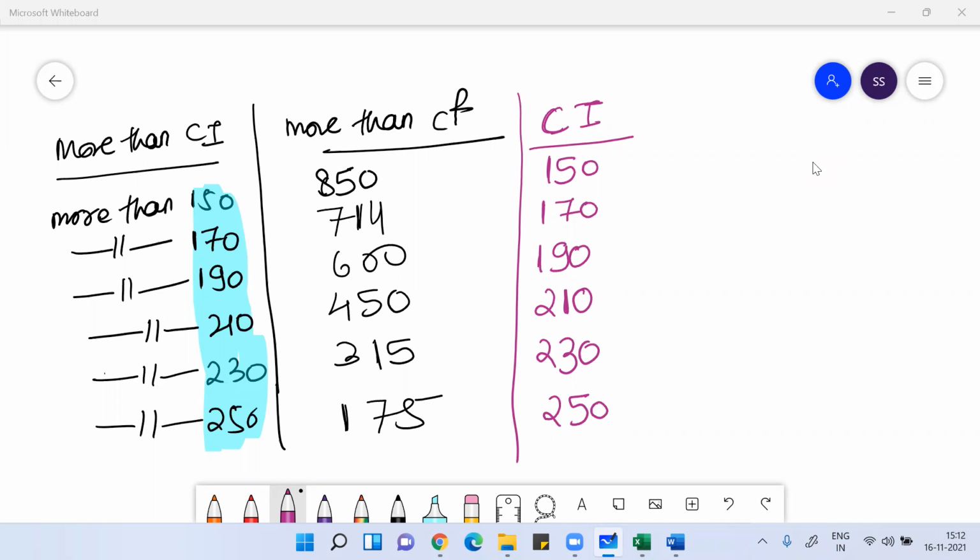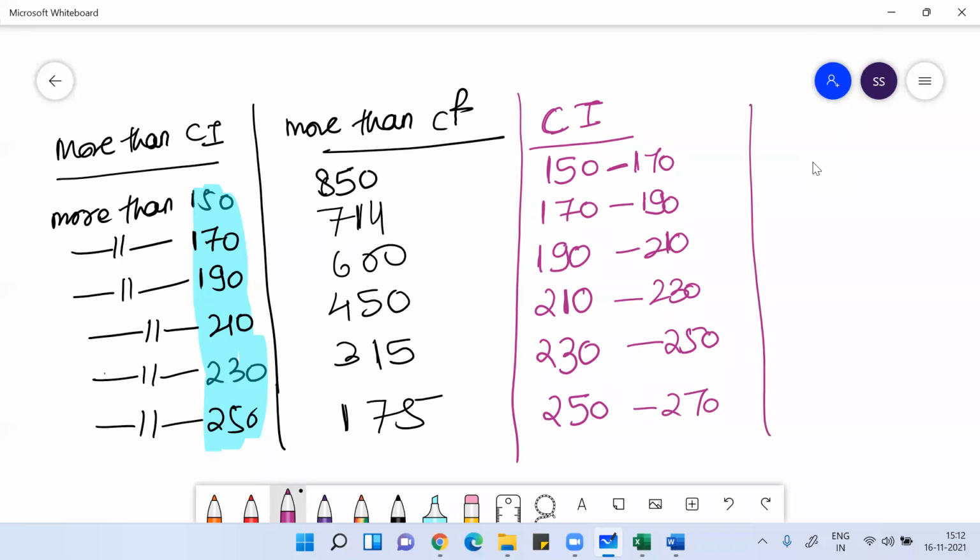Here these are lower limits, and the difference between them is called the class width. The difference is 20. You can easily make it, everyone. I hope you are getting it right.